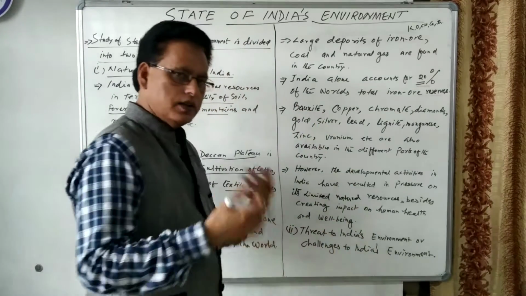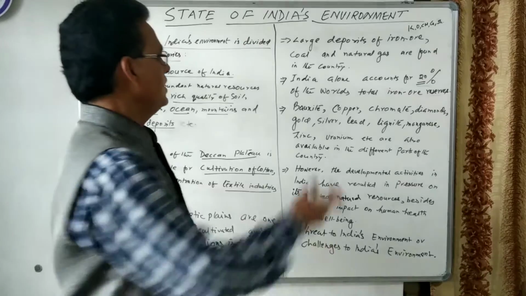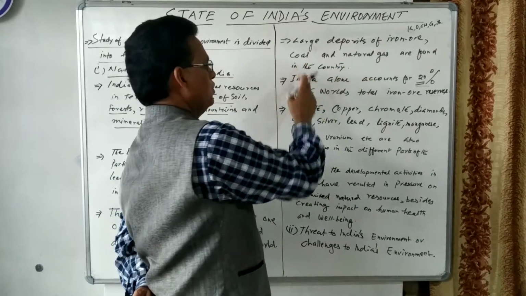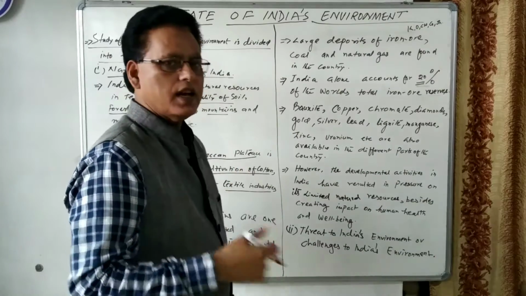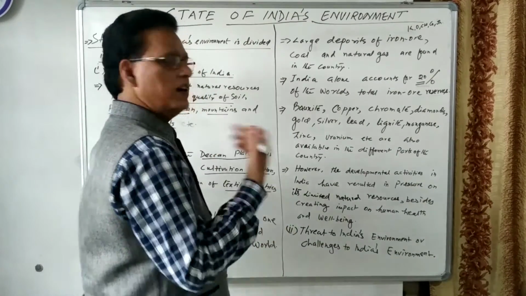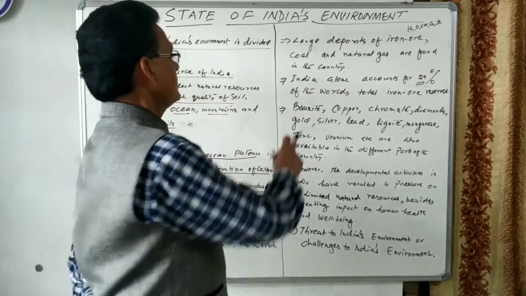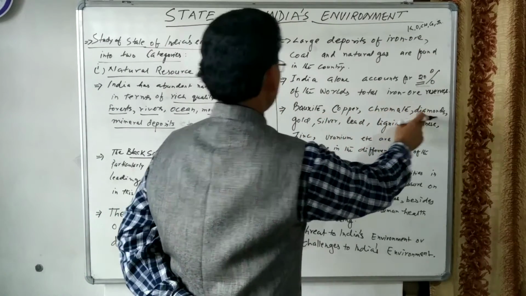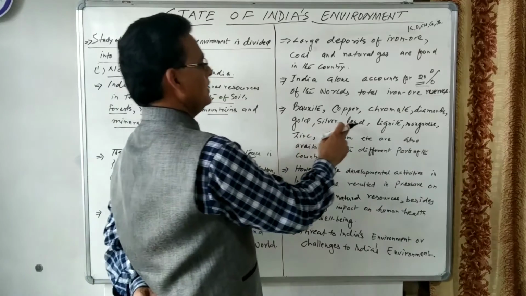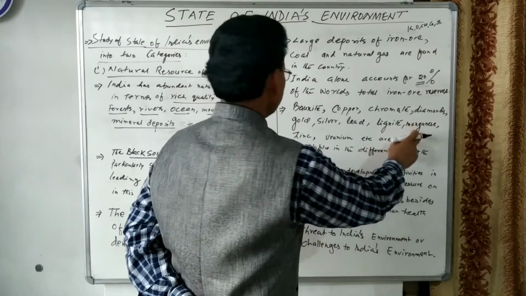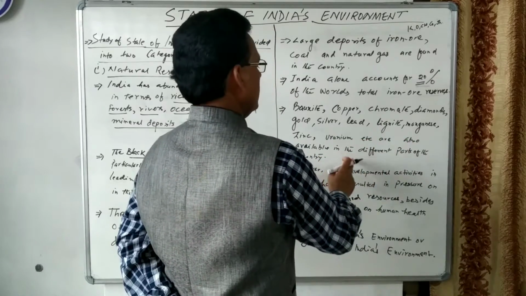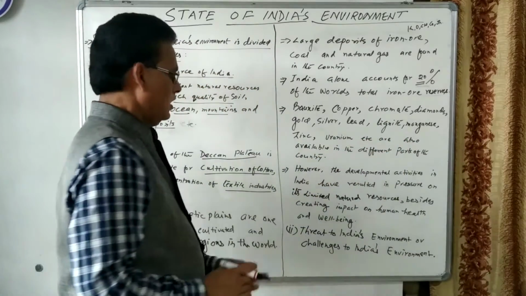So next one, bauxite. Nature has not only given us iron ore, coal and natural gas. Nature has also given us other types of resources such as bauxite, copper, chromate, diamonds, gold, silver, lead, lignite, manganese, zinc, uranium, etc., which are also available in different parts of the country.